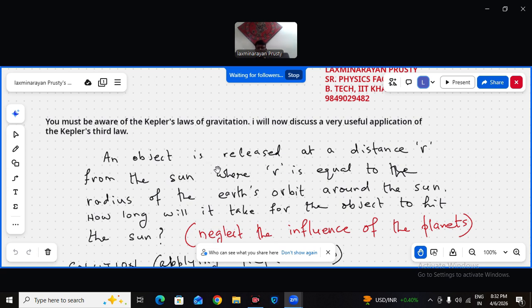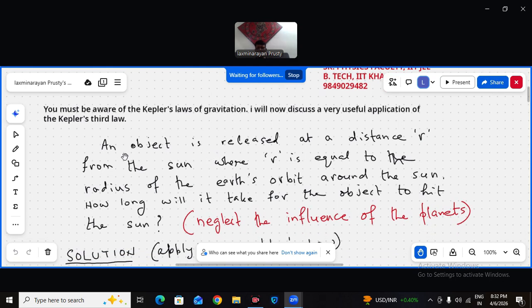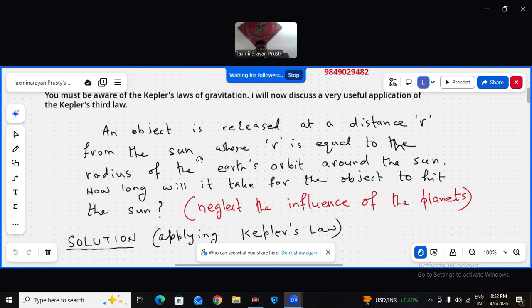So first we will see what the question is. An object is released at a distance r from the sun, where r is equal to the radius of the Earth's orbit around the sun. The small r is the orbital radius of the Earth around the sun. So from that distance r, one object is released.